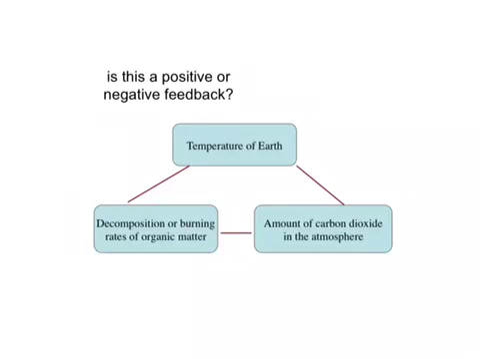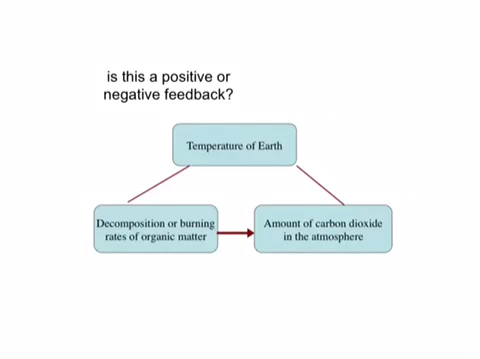So let's start, I think it makes sense to start with the decomposition or burning rate of organic matter. This is something that we're doing now as we're burning fossil fuels, which are, of course, very old organic matter. So as we burn this organic or decompose this organic matter, we increase the amount of carbon dioxide, which is in the atmosphere. And so we could represent this with an arrow.